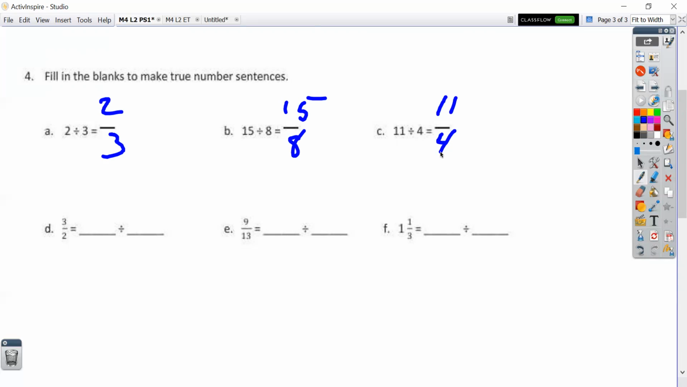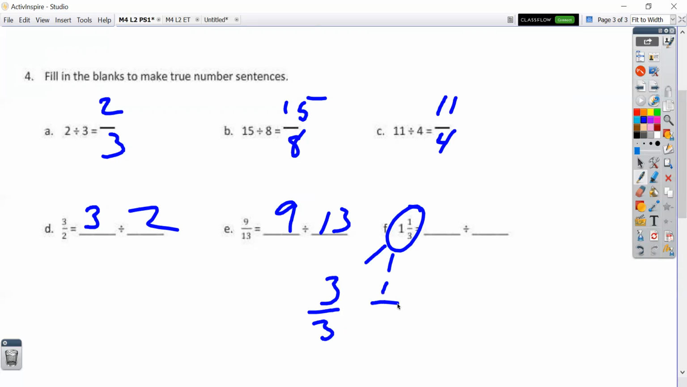Okay, now on the bottom, it's asking us to go from fraction into the sentence. Well, 3/2 is saying the same thing, and just read that fraction line as division. 3 divided by 2. 9/13 is 9 divided by 13. 1 1/3. This is where we have to convert everything to thirds. Well, 1 whole is 3/3. And then we have that other part, which is 1/3. So that should equal 4/3, or 4 divided by 3, right? So now that we've renamed it as a fraction, we can just finish it off as 4 divided by 3.